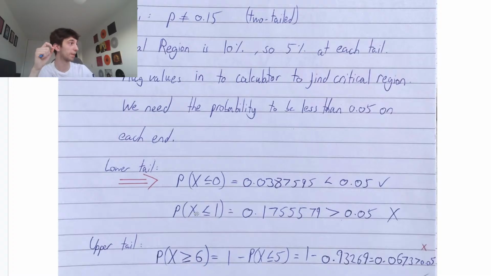Then plugging in 1, we have the probability that x is less than or equal to 1. This will be equal to 0.175559. This is larger than 0.05, so this probability is not small enough. We would potentially expect to see only one person not turning up because we get a probability larger than 0.05. So this is not our critical region. If the p is low, reject the H0.